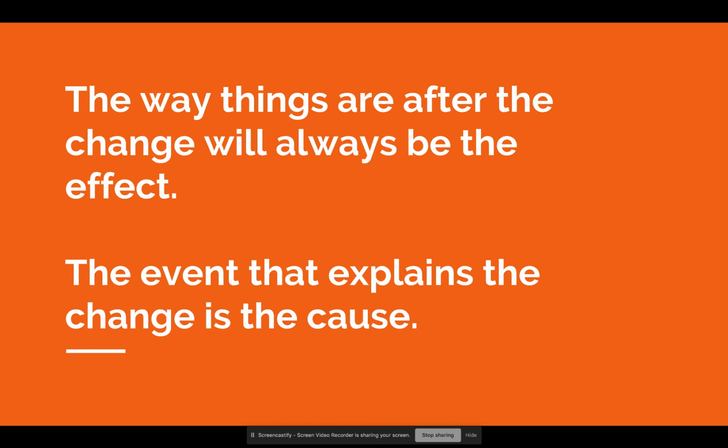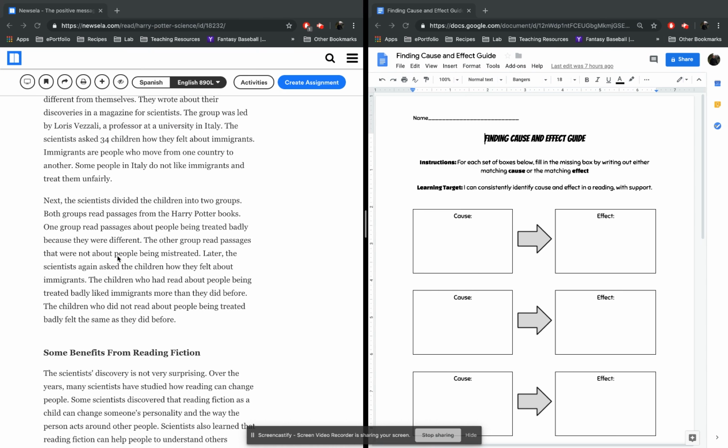Okay. So the way things are after the change will always be the effect. So you found your change, right? In this case, the children have better attitudes toward immigrants. Well, that is the effect. The event that explains the change, whatever that is, that then is the cause. And the event that explains the change for us, again, is that the children read these passages about people being mistreated in the Harry Potter books. Awesome. We have our cause, we have our effect.